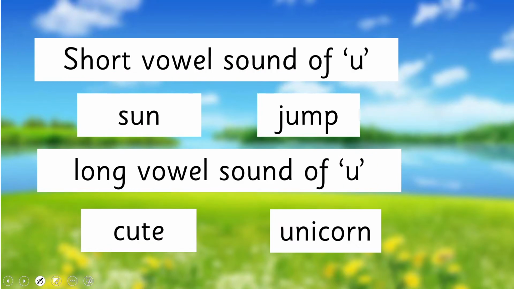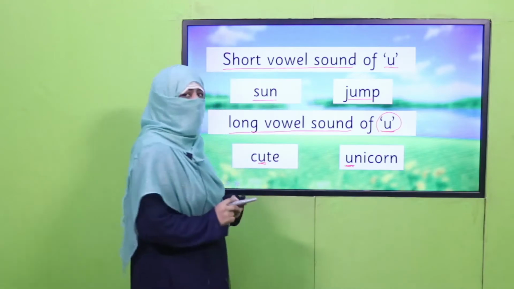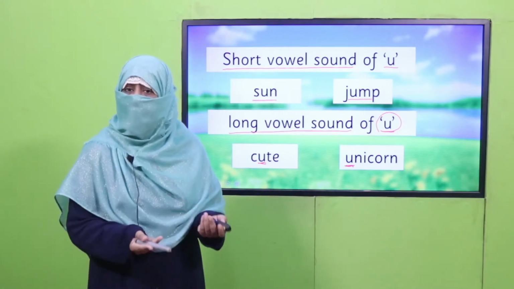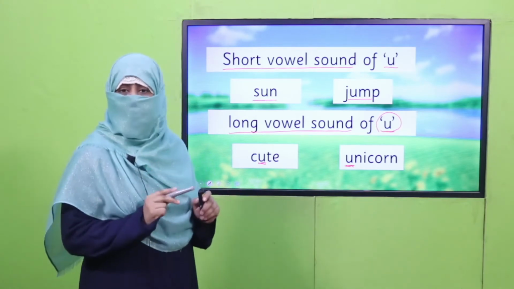And the last vowel is U. The short vowel sound of U is U, as in sun and jump, and the long vowel sound of U is U, as we say cute, unicorn. So these are the long and short sounds of vowels. Now the question is how we differentiate. There are a few rules which we are going to learn today.